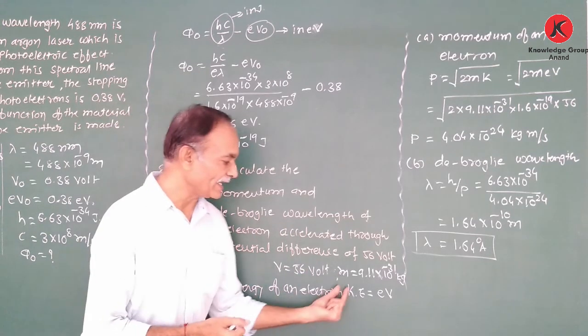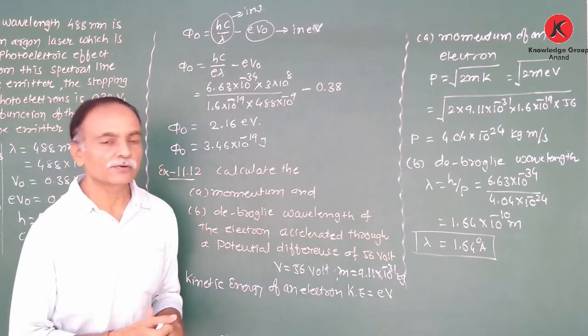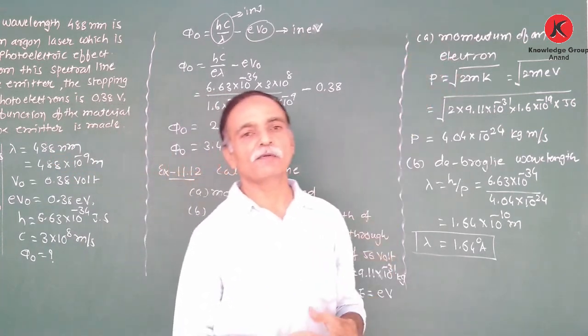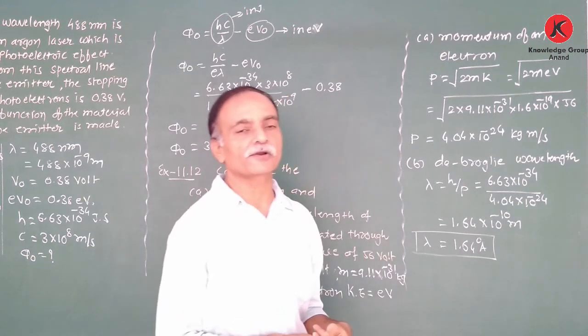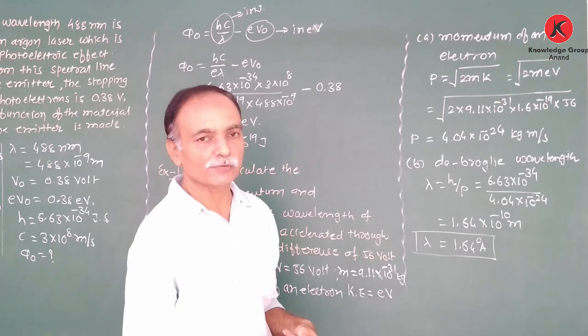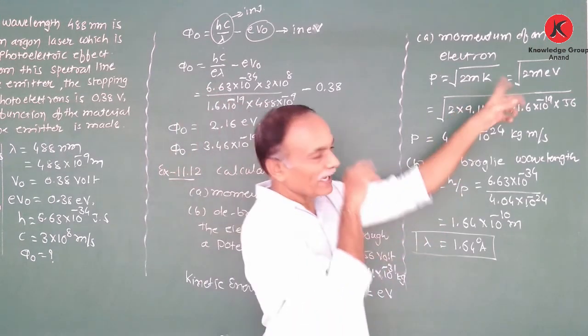Therefore, kinetic energy KE is equal to eV. Now we know the relation between momentum and kinetic energy: p is equal to under root of 2mK. Now kinetic energy is equal to eV, therefore under root of 2meV.